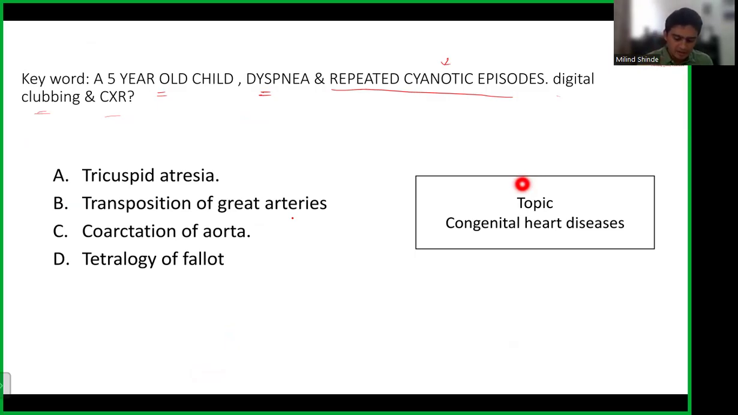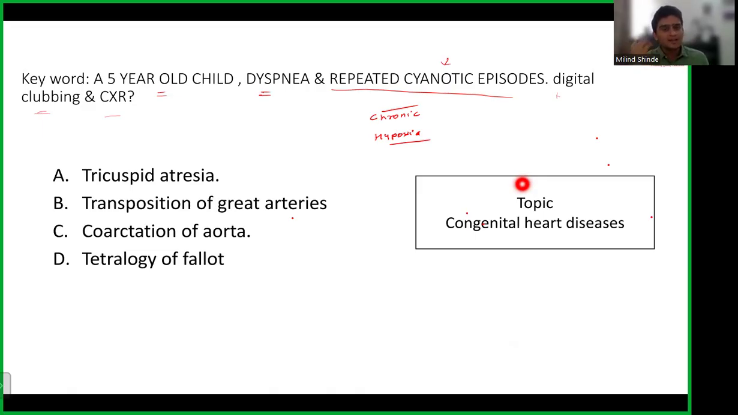Digital clubbing. This digital clubbing is a sign of what? It's a sign of chronic hypoxia. Okay, so this digital clubbing actually is a sign of chronic hypoxia, meaning this child has been deprived of oxygen for a very long time. So let's look at the options. The options were tricuspid atresia, transposition of great arteries, coarctation of aorta, and tetralogy of Fallot. So when we look at the options, we understand they are asking something from congenital heart disease.